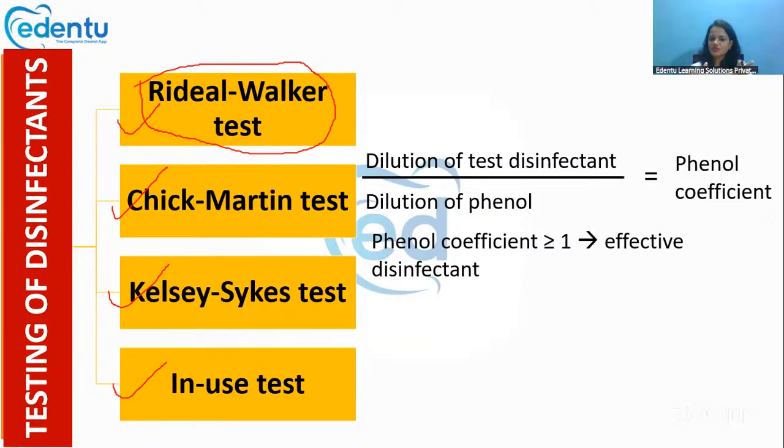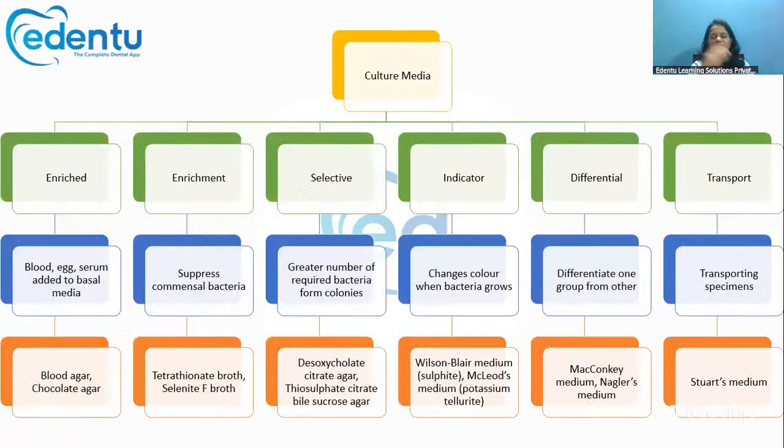If this phenol coefficient is greater than 1, then that means the disinfectant that we tested is effective. If it is less than 1, then it is not effective. So this is how we test for disinfectants. Among these, the Rideal-Walker test is extremely important. So that's all about sterilization and disinfection.